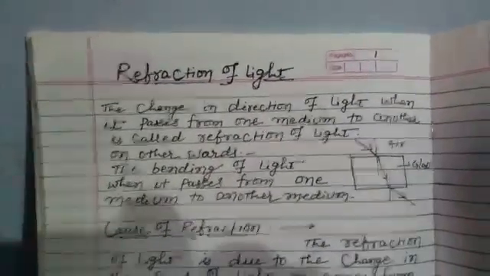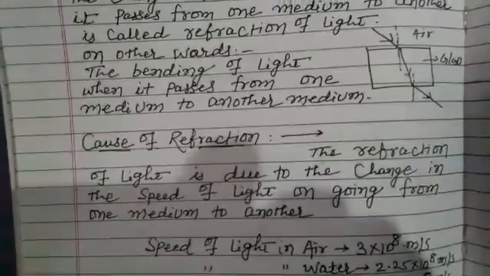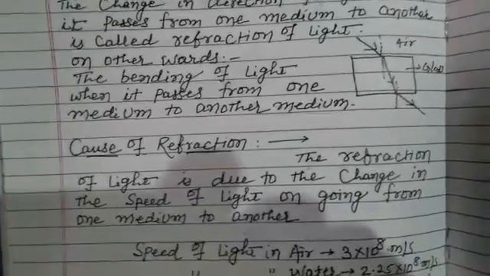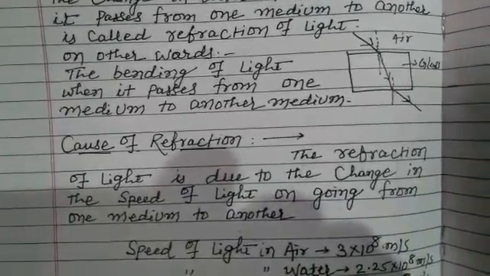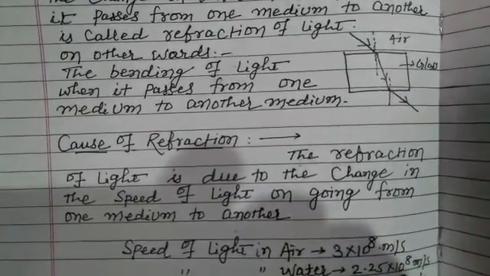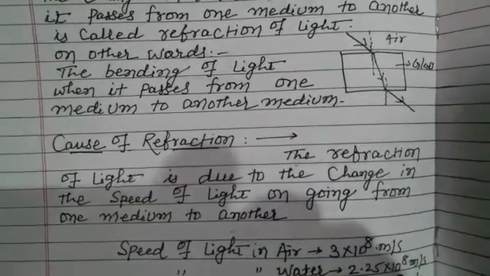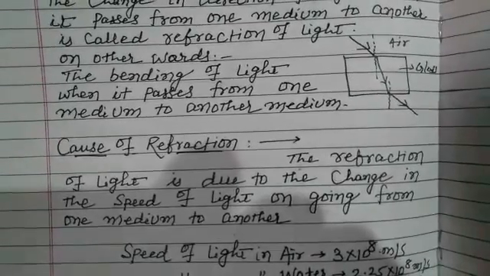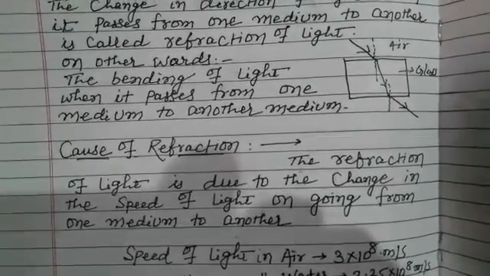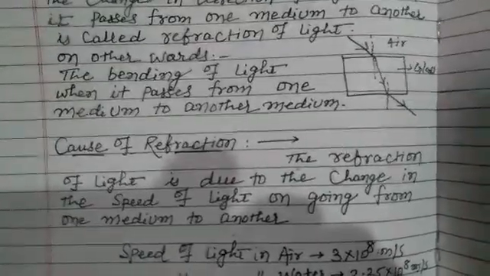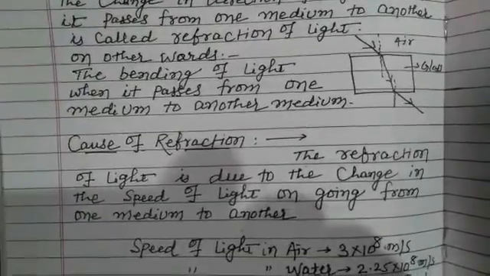Causes of refraction. There are different causes of refraction of light. The refraction of light is due to the change in the speed of light on going from one medium to another. Air, glass, and water. There are three types of material of medium: solid, liquid, and gas. Glass is a solid, air is a gas, and water is a liquid. So for different material mediums, the speed of light is different.